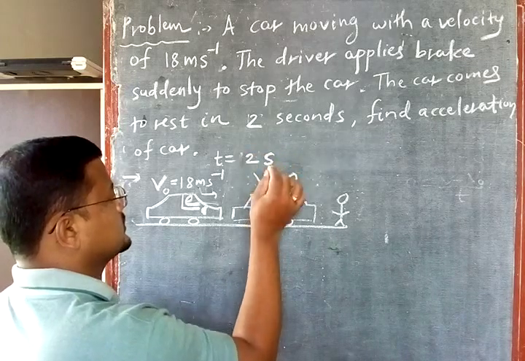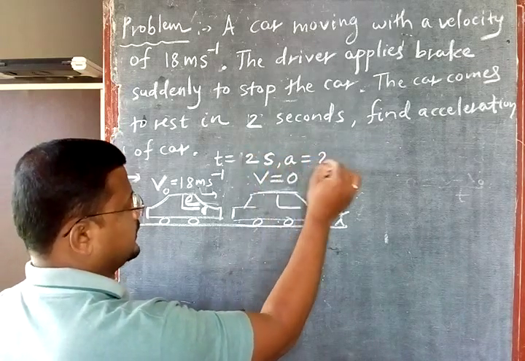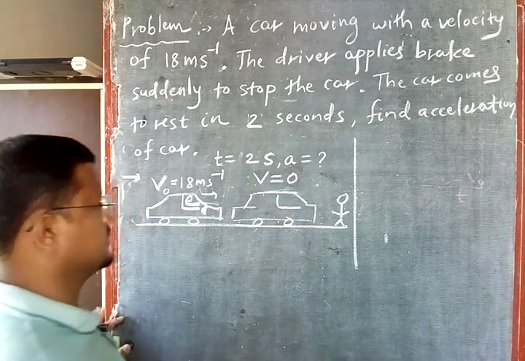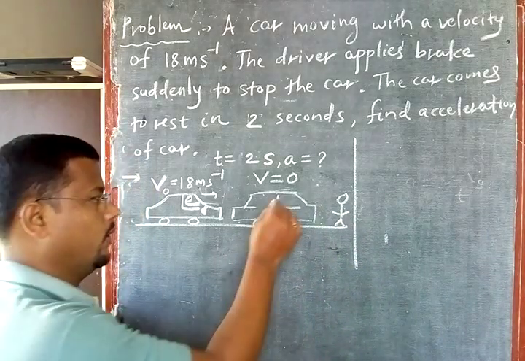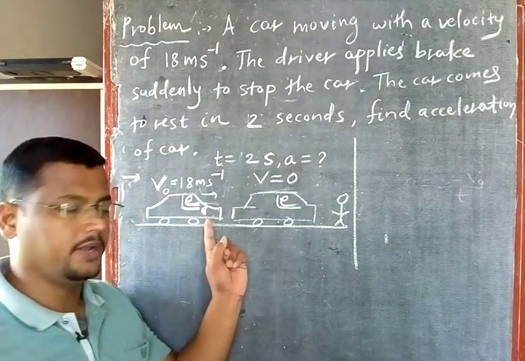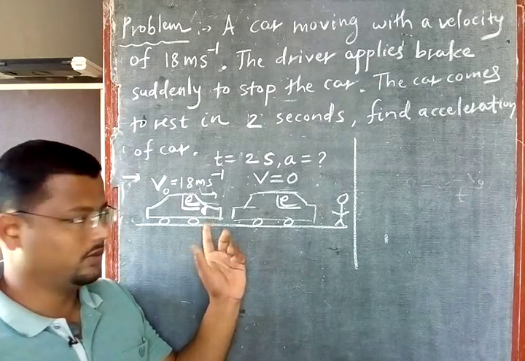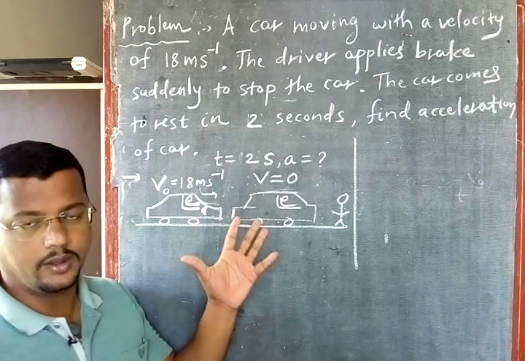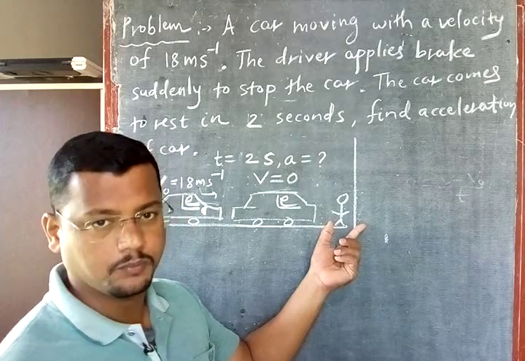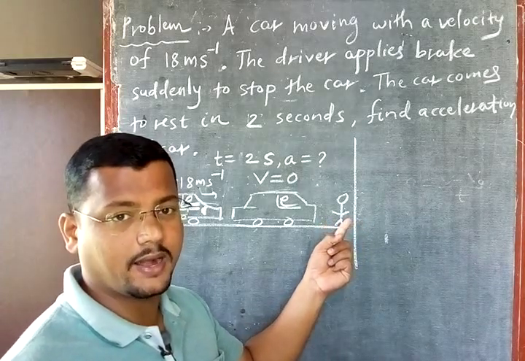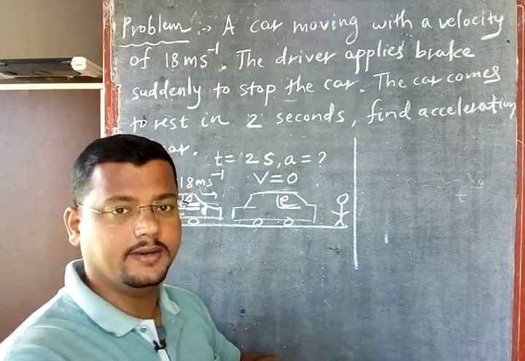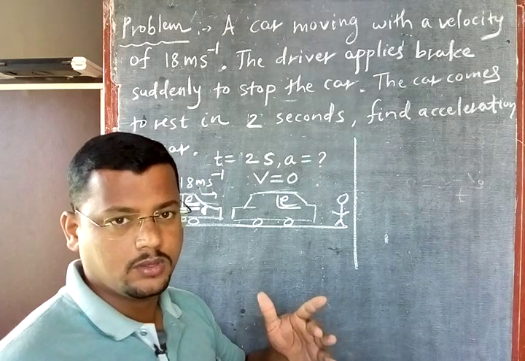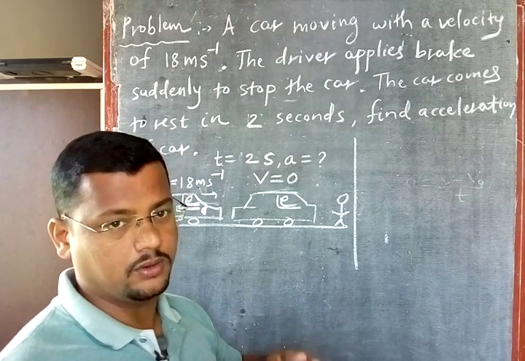And they are asking us what is the acceleration. I hope you have understood. Why this driver applies the brake is not important to us, but to create interest in you, I have taken the example of a child, or you, present in front of the car, and to avoid the accident the driver suddenly applies the brake. So what is the acceleration? We have to calculate it here.